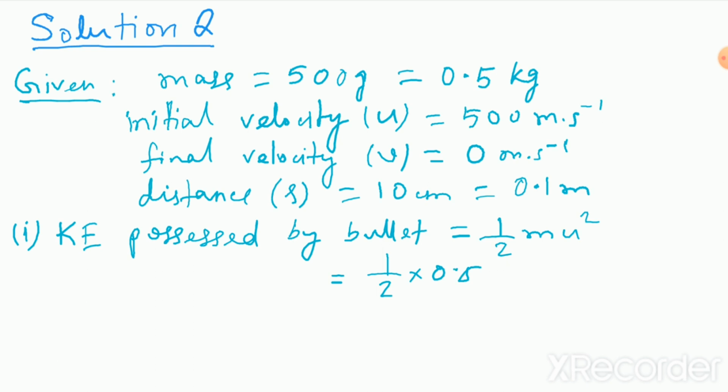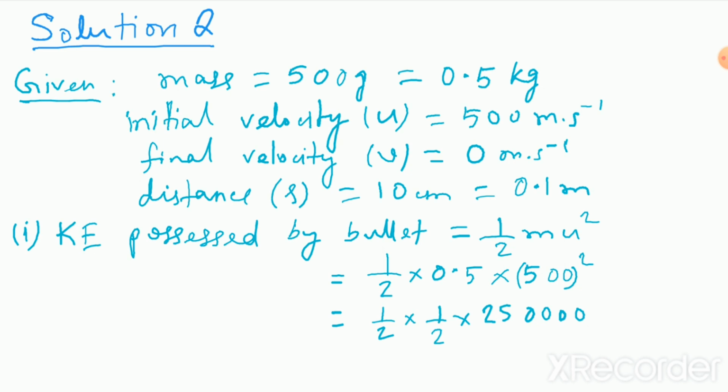0.5 kg also means half, into u square means 500 square. So this turns out to be 1 by 2 into 0.5, which can also be written as 1 by 2, into 500 into 500, which means 25 then 4 zeros. Okay, so 25 by 4, isn't it?